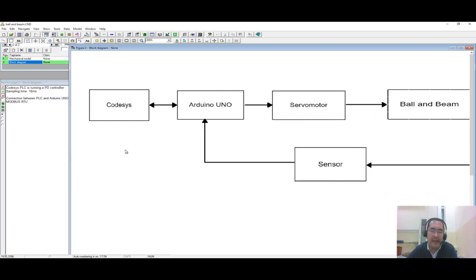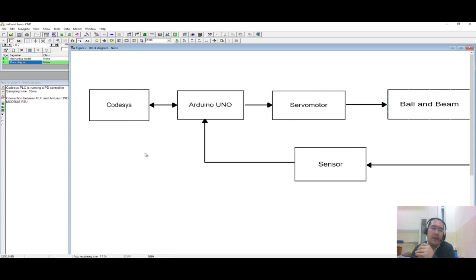So this control system is the PLC. In the PLC, I am running a proportional derivative controller, PD type of controller, because to stabilize this double integrator that you can see in my model, I need to introduce this derivative action in my control system.